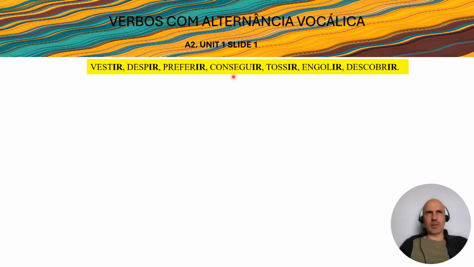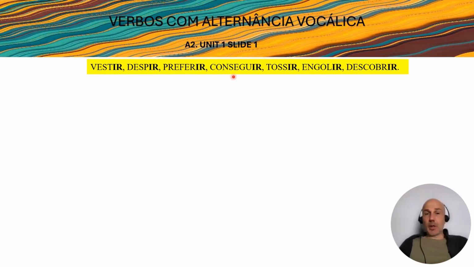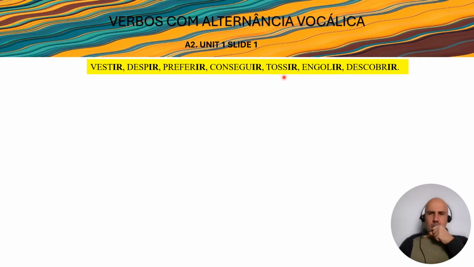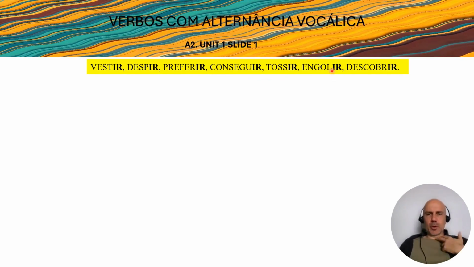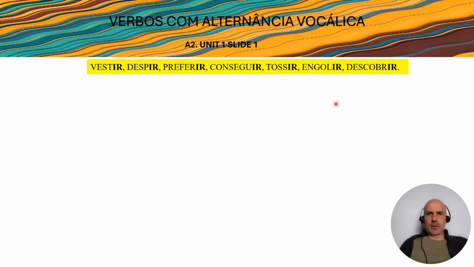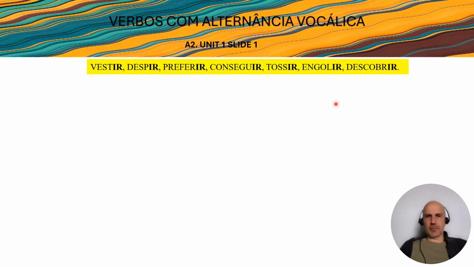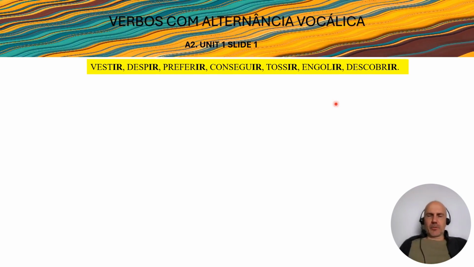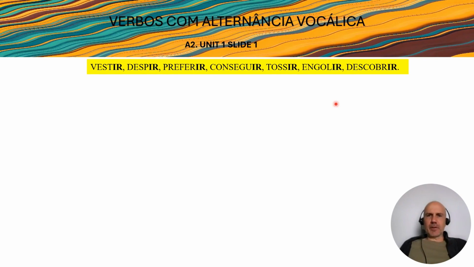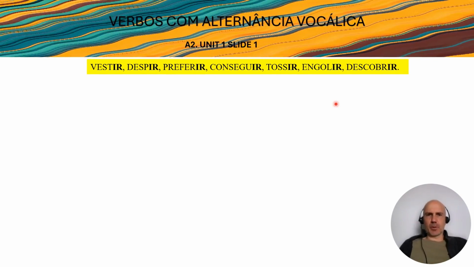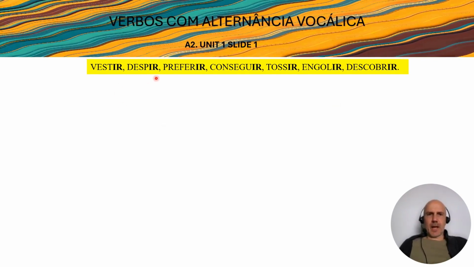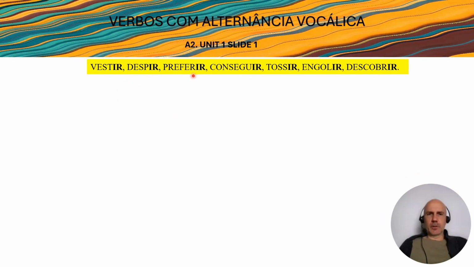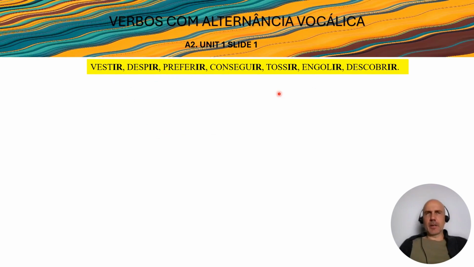Conseguir is to be able to. Tossir means to cough. Engolir, to swallow. Descobrir is to discover. When you check all this list of verbs, can you see something that they have in common? As you can probably see, all of them end with an I and an R. So vestir, despir, preferir, conseguir, and so on.